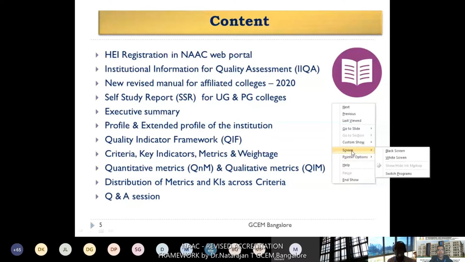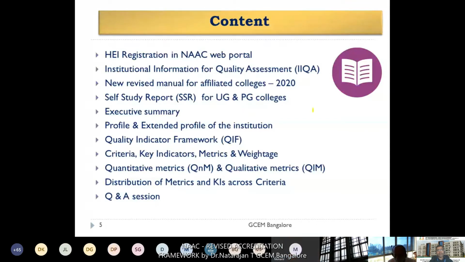Third, the new revised manual for affiliated colleges, that is, the manuals released by the NAC committee. Fourth, the very important one, the self-study report for UG and PG colleges. There are different manuals released by NAC for different kinds of colleges. We are going to concentrate on the self-study report manual for the general colleges, that is UG and PG colleges, not for universities and autonomous colleges.